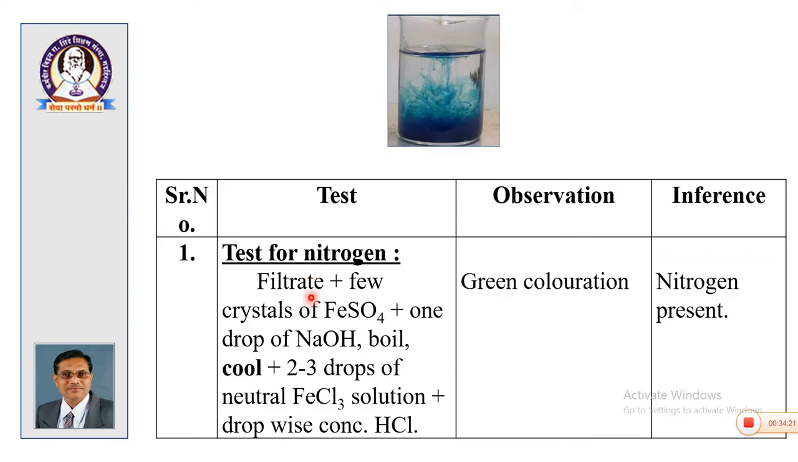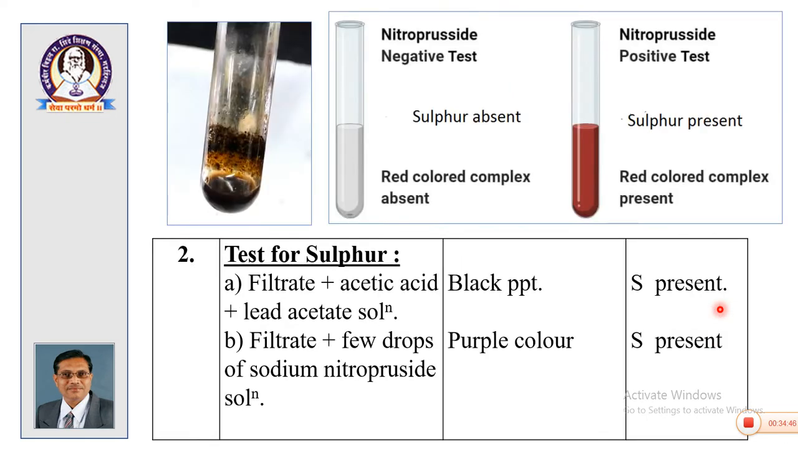For nitrogen, we take the filtrate, add a few crystals of FeSO4 and 1 drop of NaOH, boil it, then cool, add 2-3 drops of neutral FeCl3 solution and acidify; we get green coloration. Green coloration indicates the presence of nitrogen. It is also called Prussian blue color, or Prussian blue coloration or precipitate.